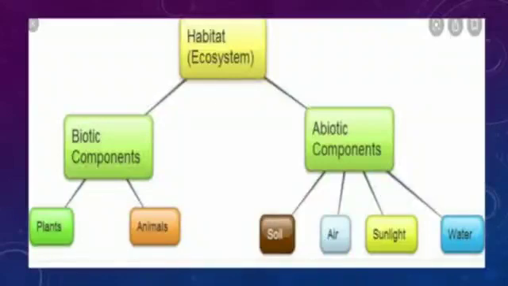Examples of biotic components are plants and animals, which means living things. And examples of abiotic components are soil, air, sunlight, water. It means all non-living things.